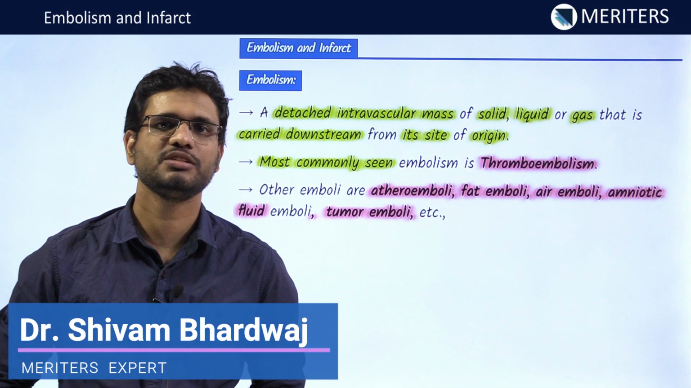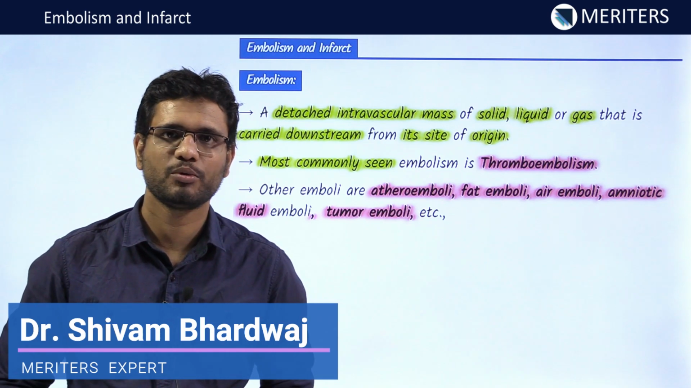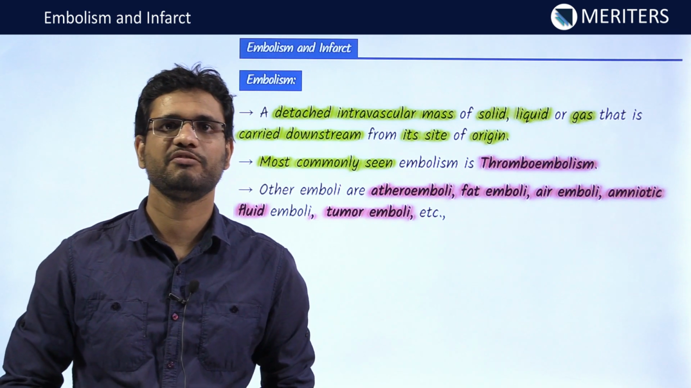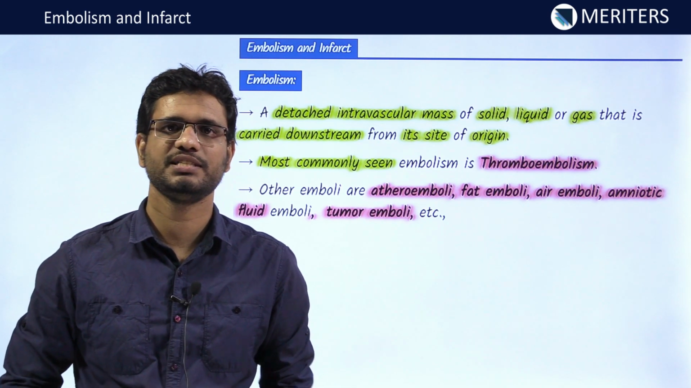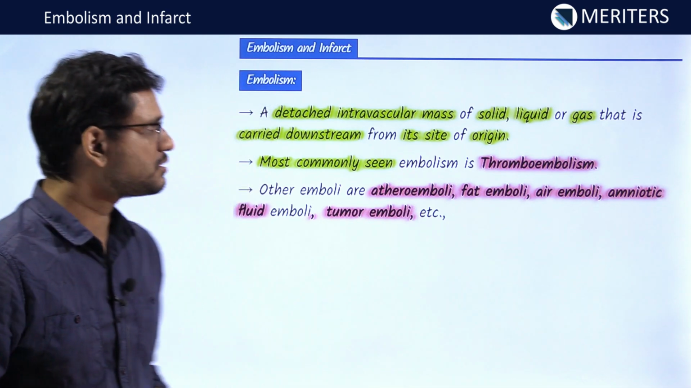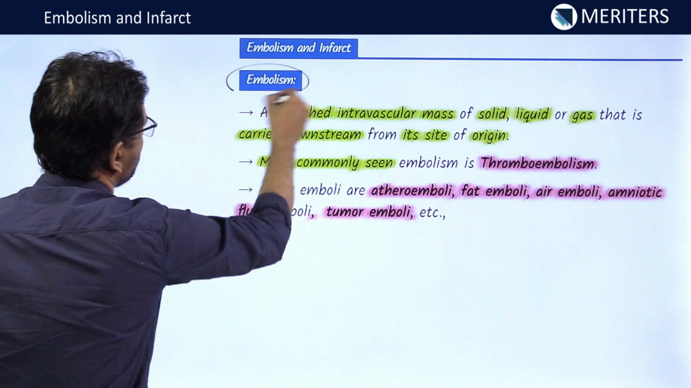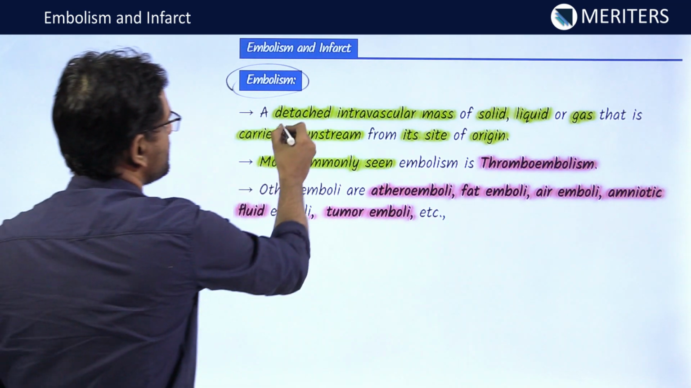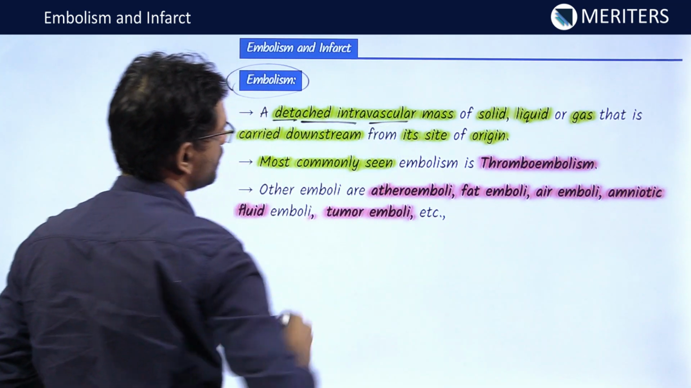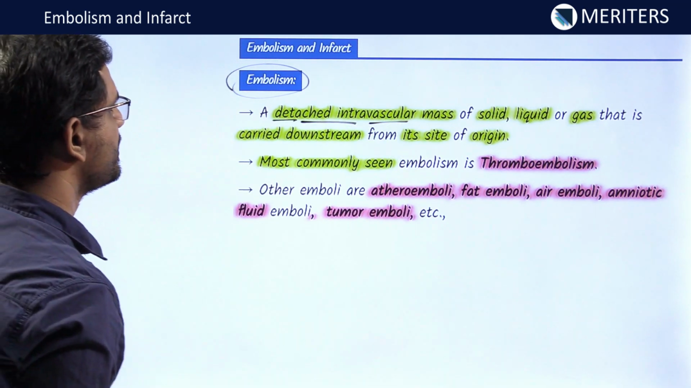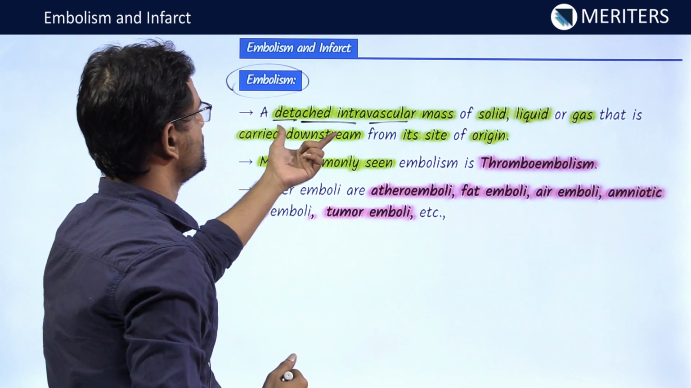Hello everyone. In this video, we'll discuss embolism and infarct. We'll see the various types of embolism and infarcts, and we'll see the basic difference between them. So starting with embolism, we can define it. It is basically a detached intravascular mass, so a mass which was already there in the vessels and that has detached.